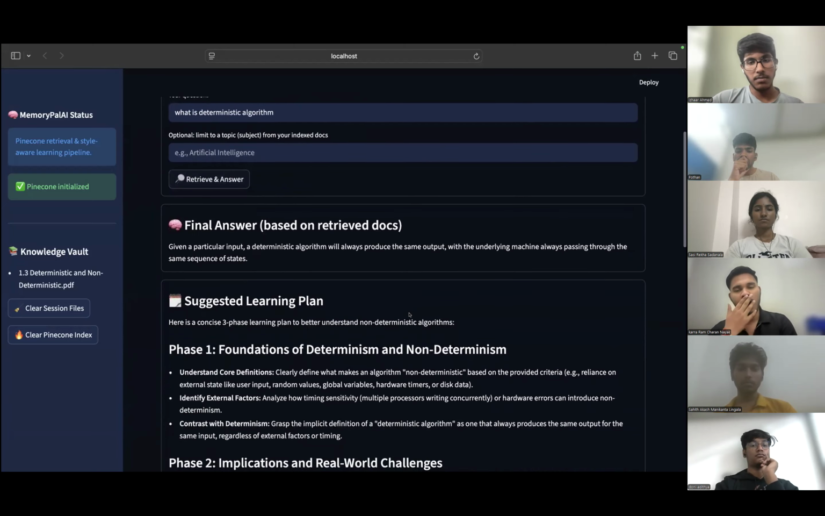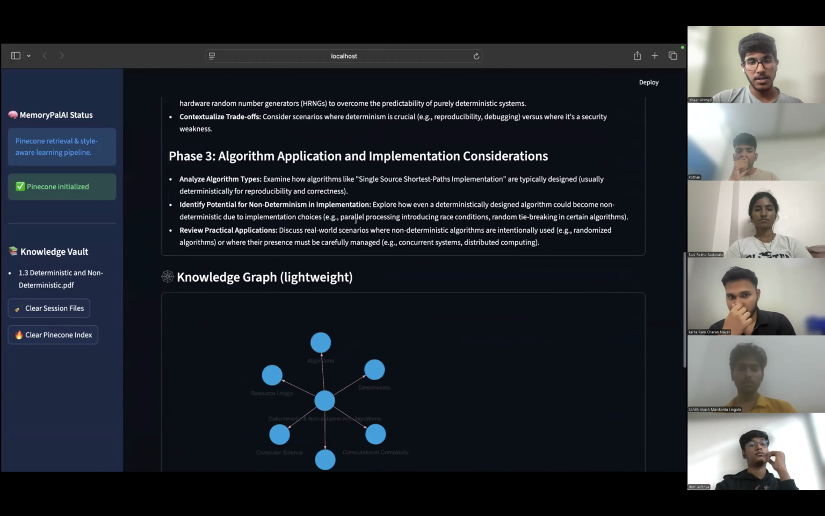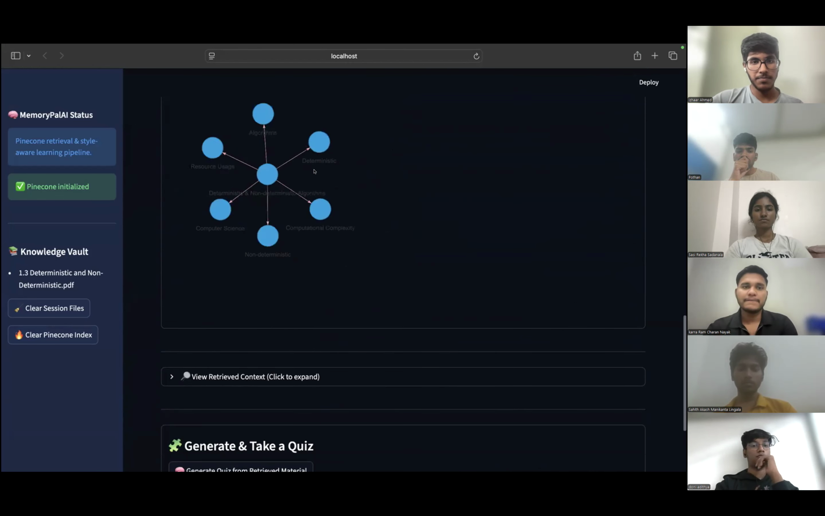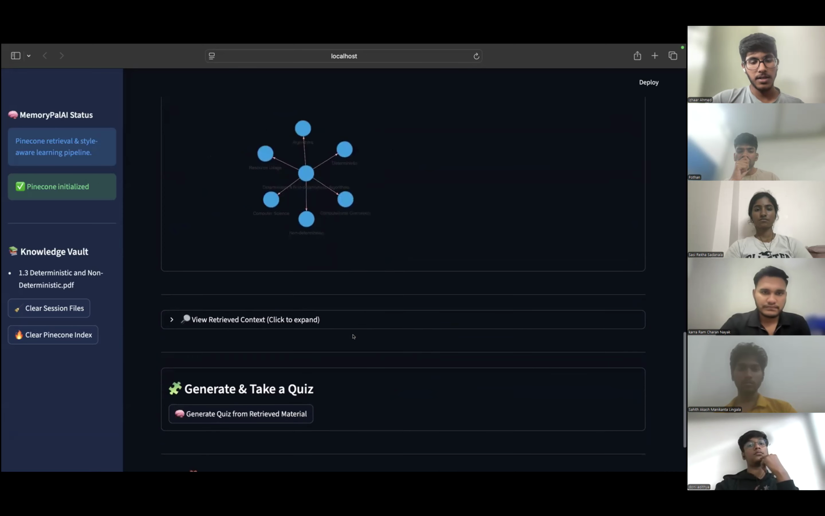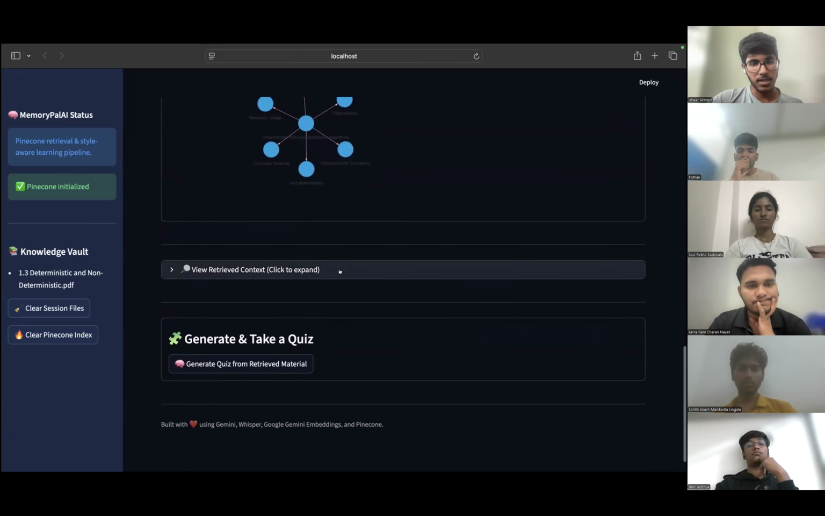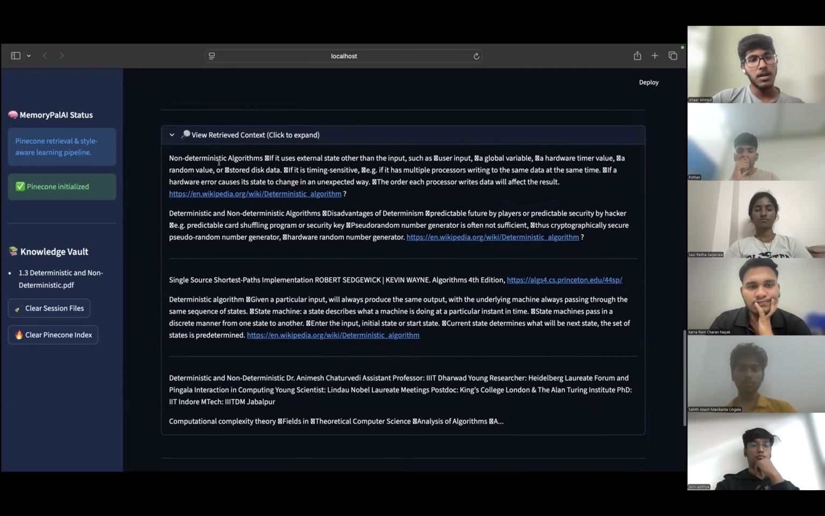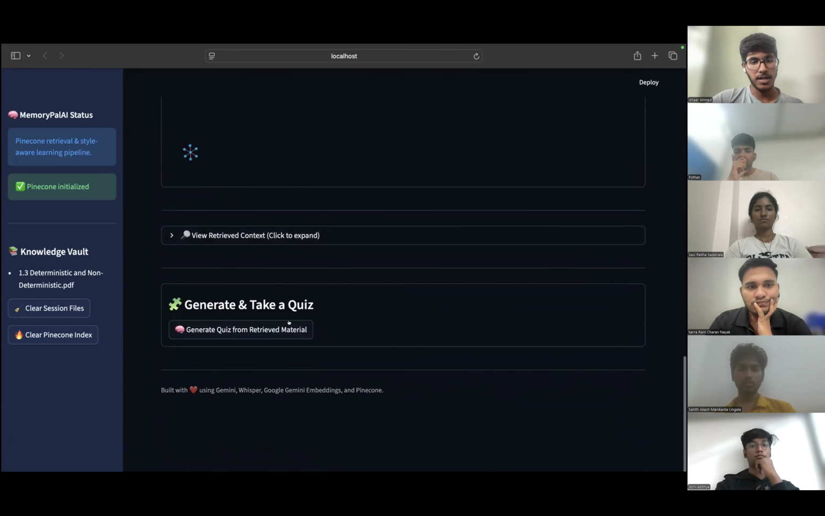Here's a suggested learning plan to learn the whole PDF. And here we can see the knowledge graph of that PDF. In between, we have the deterministic and non-deterministic algorithm, which is the PDF, and these are the topics in it. Then we can see how the context is retrieved, or how the chunks are there in Pinecone. We can generate a quiz.